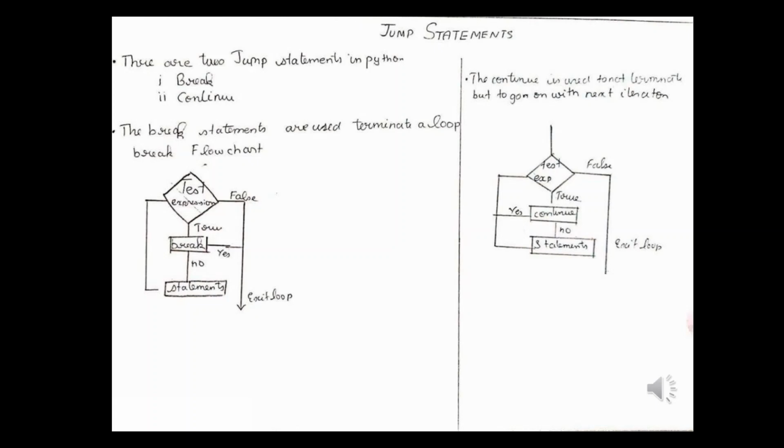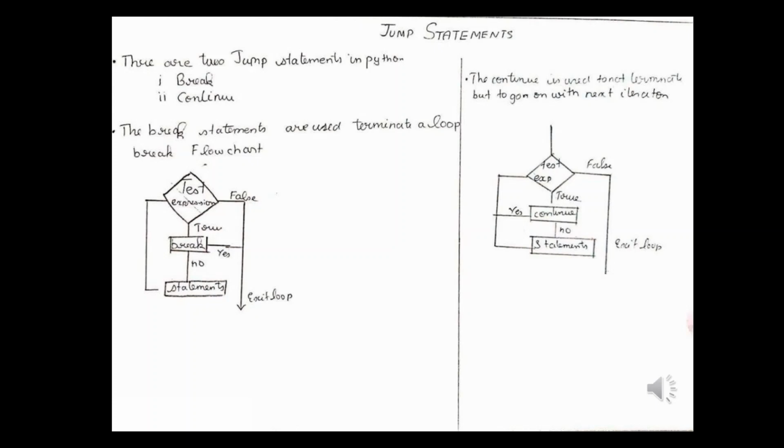The break statement is used to terminate a loop containing it. Control of the program flows to the statement immediately after the body of the loop. So when you look at the flow of control of the break statement, we see that it first comes to the test expression of the loop. When it becomes true, if there is a break statement, it directly exits the loop. If there is no break statement, it goes to the statements that need to be executed, and again comes back to the loop body. Again, if it is true, go to the remaining body of the loop. If it is false, it exits the loop. This is what happens in a break statement. If there's a break statement, it directly exits the loop.